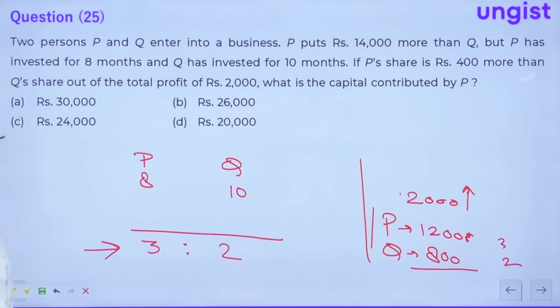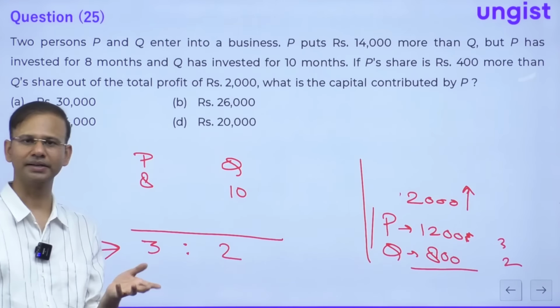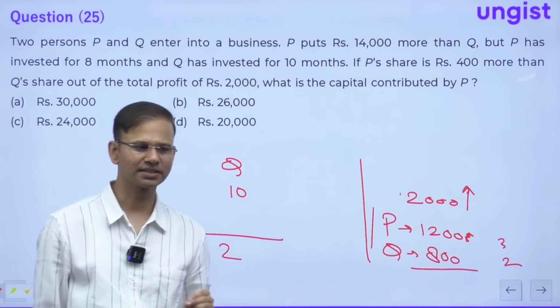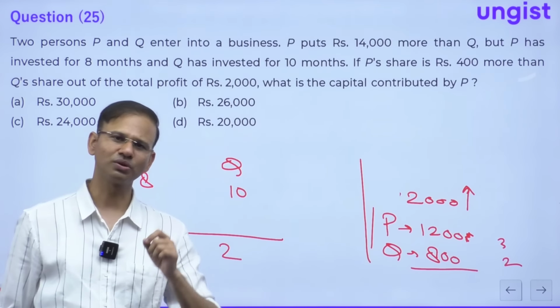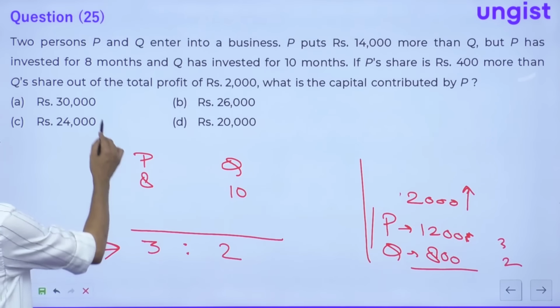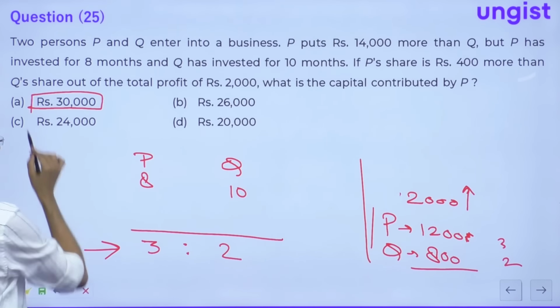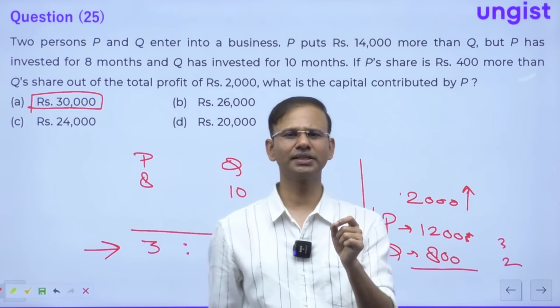So obviously now we need to multiply the capital, and we just have to check with which capital we are getting it. So here guys, I'll suggest you solve this question with the help of the options, right? Just solve this question with the help of the options. So here the question is saying 30,000. देखिए, जब भी आपको options check करने हो, तो first of all check the easiest option.